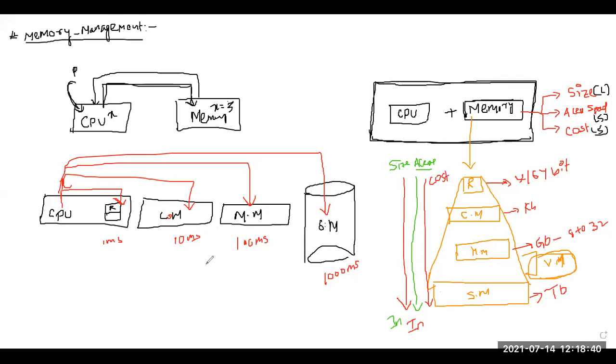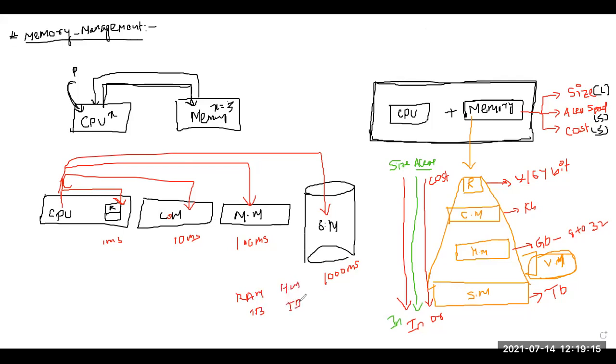Increase, sir. Which one has the highest cost? Will the cost decrease or increase? Cost will decrease. It's not increase, it's decrease. Why? Suppose you want to buy a RAM of 1 TB, and a secondary hard disk of 1 TB.